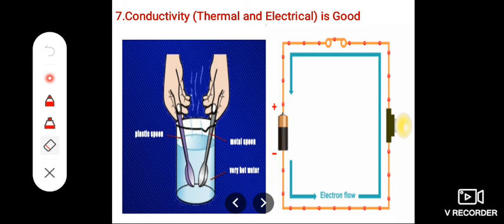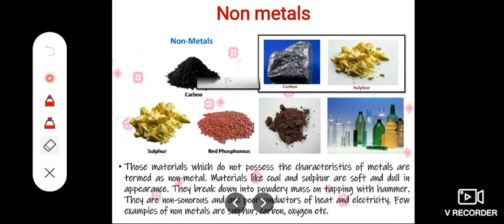Then conductivity, thermal and electrical. Thermal is good. For example, put a metal spoon and a glass spoon inside hot water. How could you feel? The metal spoon absorbs heat first. So metals are very good conductors of heat and also electricity. Clear?